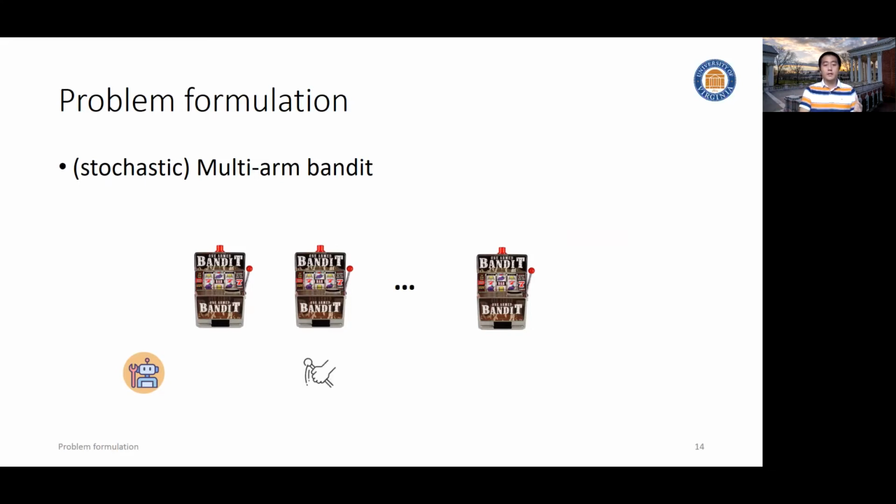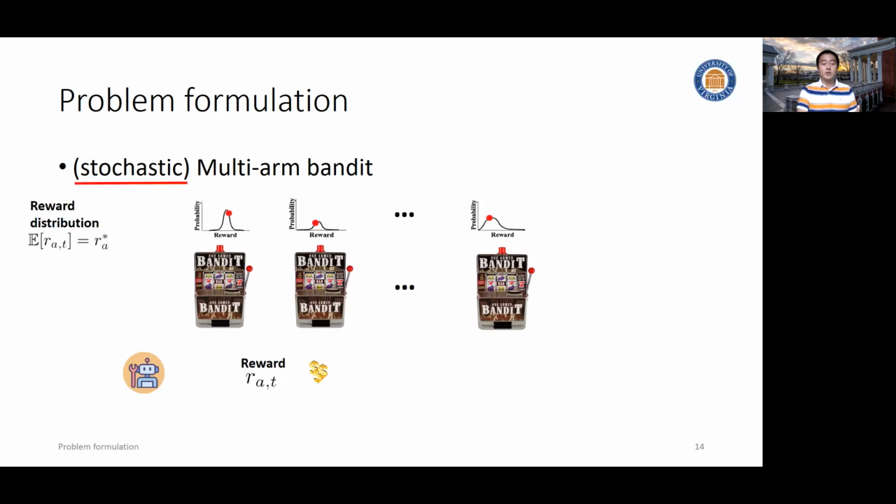So the agent takes an action provided by the environment and then observes a reward as feedback. And the environment here, we'll assume, is stochastic in nature. That means this reward is a sample from an underlying distribution. So by learning this environment, we mean the agent needs to figure out the reward distribution so that we can figure out what is the best action to take given this learning environment.